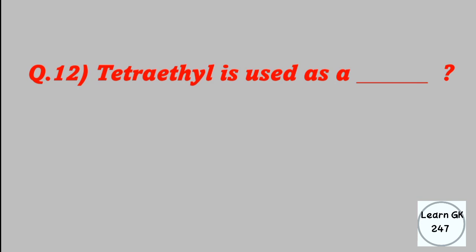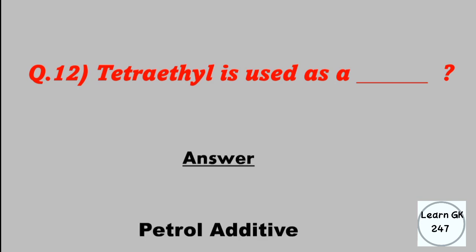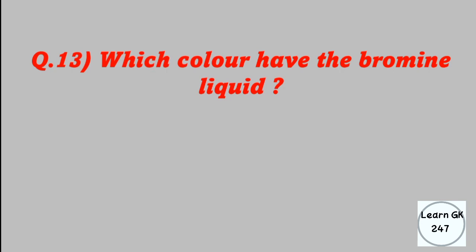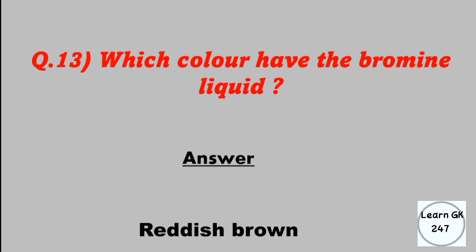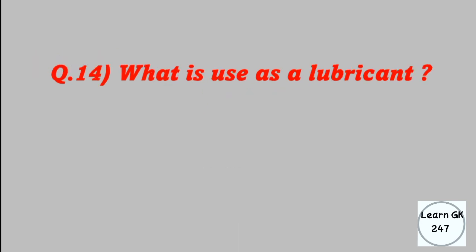Tetraethyl lead is used as a? Answer: petrol additive. Which color is bromine liquid? Answer: reddish brown. What is used as a lubricant? Answer: graphite.